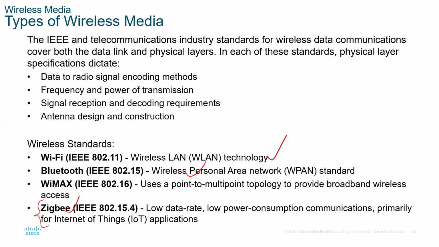Then we have WiMAX. I know of a telco which offers WiMAX microwave services. You can connect using their stations and antennas, using microwave. That is WiMAX 802.16, a wireless technology that we can use. So you can see these are the types of wireless standards defined by the IEEE, the organization that defines them.